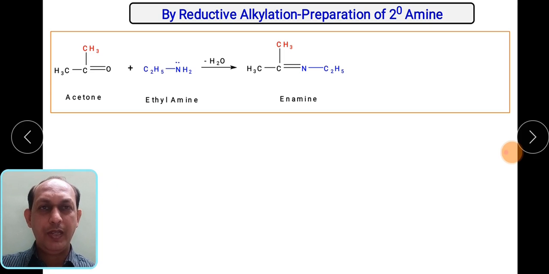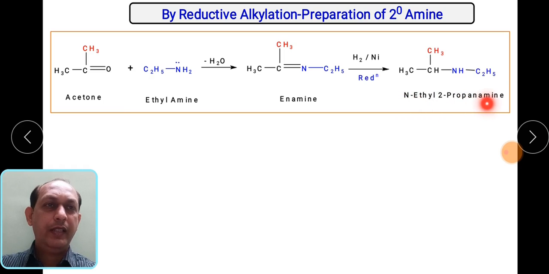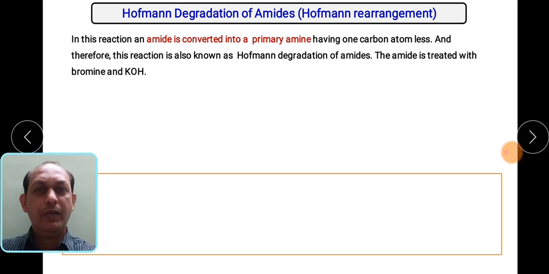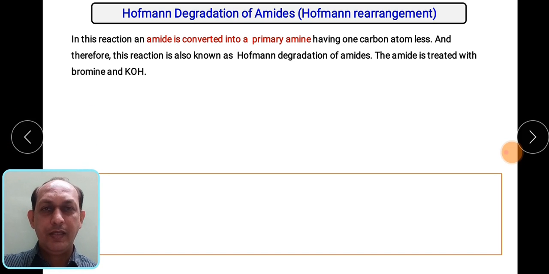Then ketones. When ketones react with ethylamine, let us see what happens. Acetone reacts with ethylamine, it will form an imine, which on reduction will give N-ethyl propanamine. So this C2H5 group is coming from the ethylamine, and already there are alkyl groups attached to the carbon, so 1 and 2. So this is N-ethyl propanamine. So remember, secondary amines can be prepared very effectively by condensation of an aldehyde or ketone with primary amines.